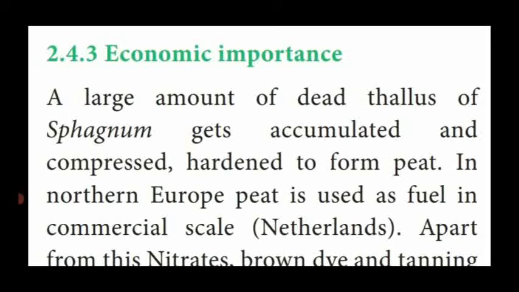Next, we are going to see the life cycle of Marchantia. Dear students, this is the plant named sphagnum. The dead thallus of sphagnum gets accumulated, compressed and modified into the hardened fuel named peat.